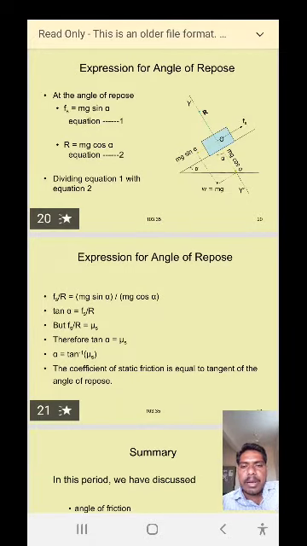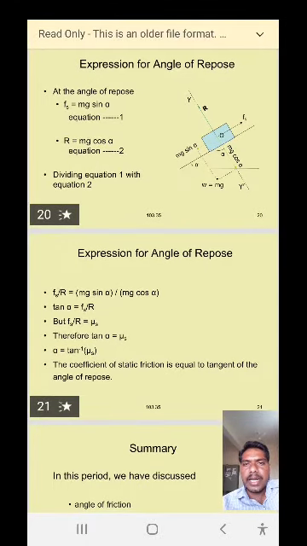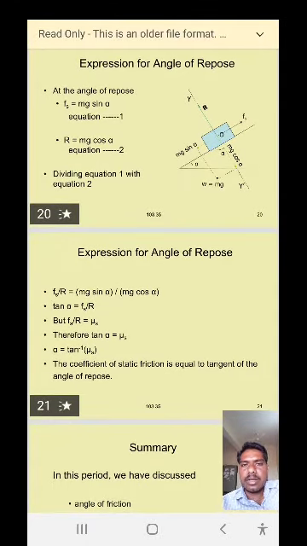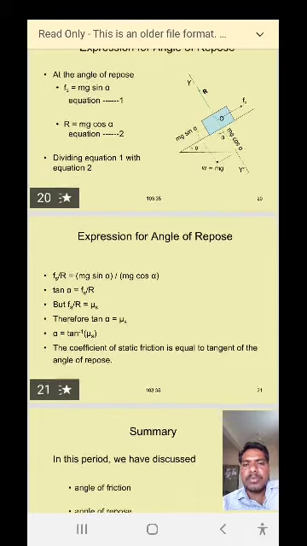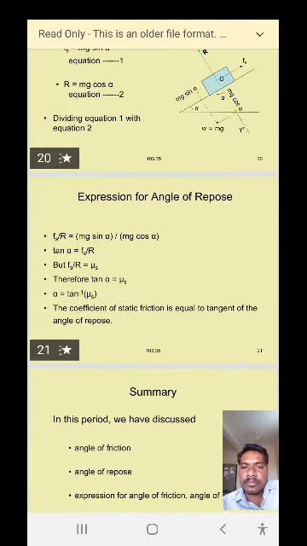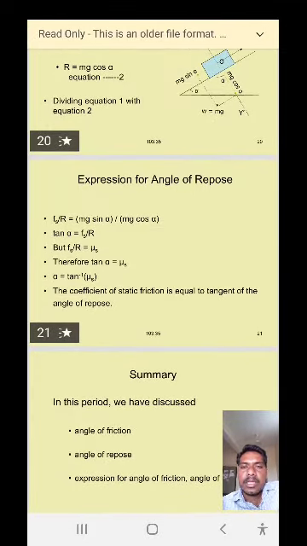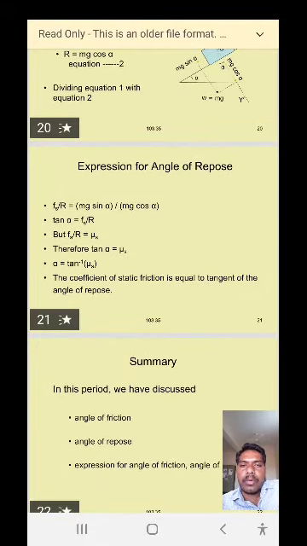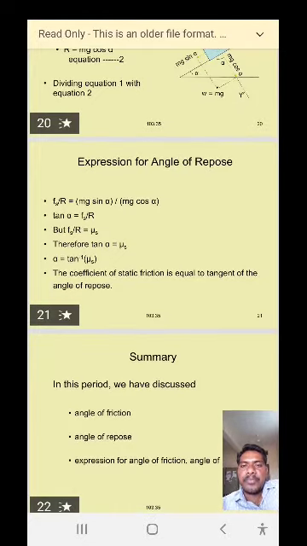Fs by capital R is equal to mg sin alpha by mg cos alpha. Here, on the right hand side of the given equation, mg gets cancelled. Then Fs by capital R is equal to tan alpha. But we know that Fs by capital R is equal to mu s, which is nothing but the coefficient of static friction, or the coefficient of limiting friction.